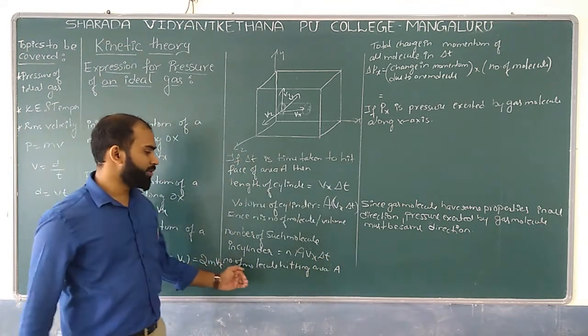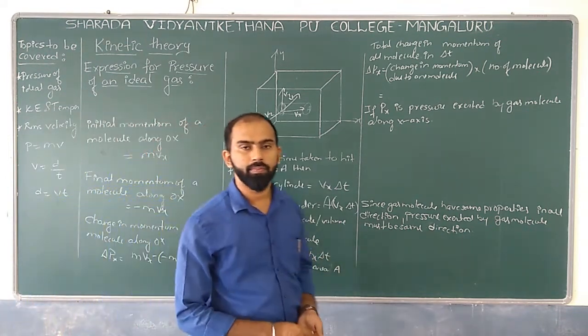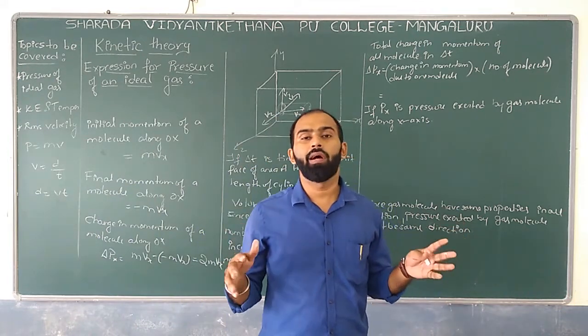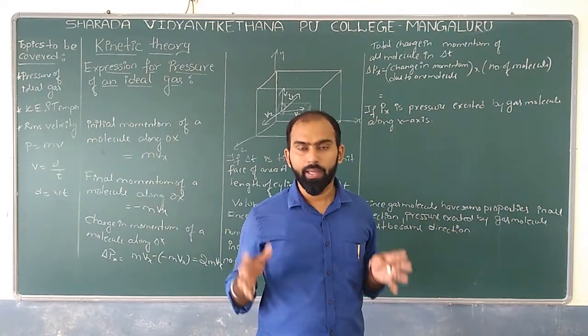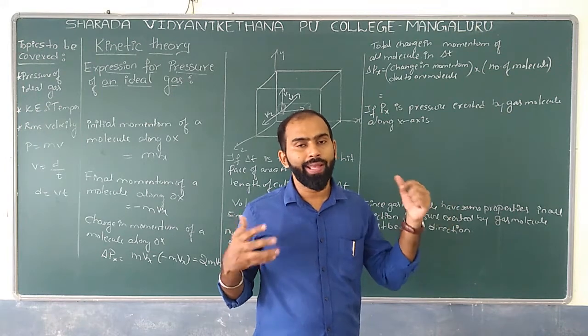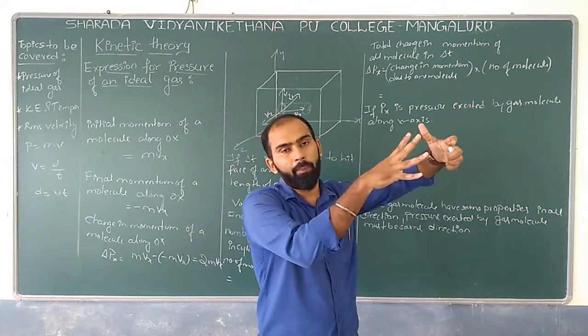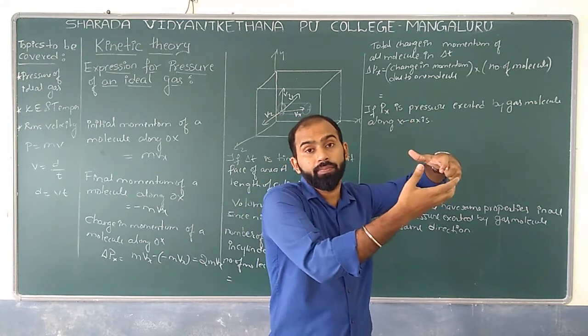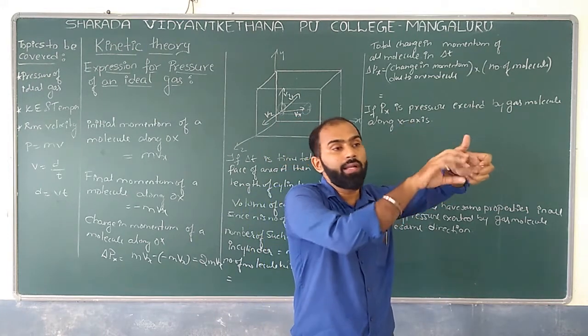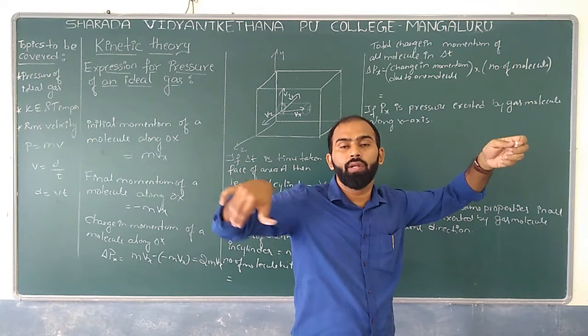And for the number of molecules hitting at A, for example, if we have 100 molecules, and I assume the first 50 of the molecules are moving towards the wall and the remaining 50 are coming back after striking a particular wall.